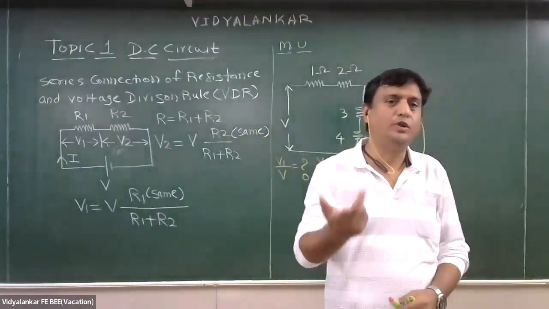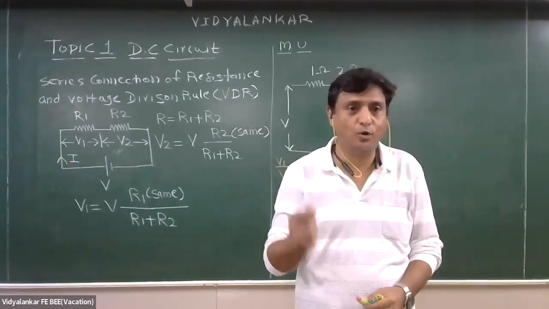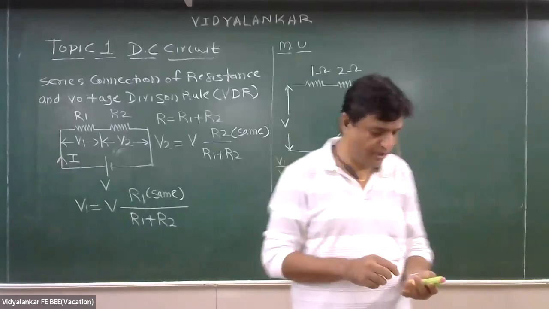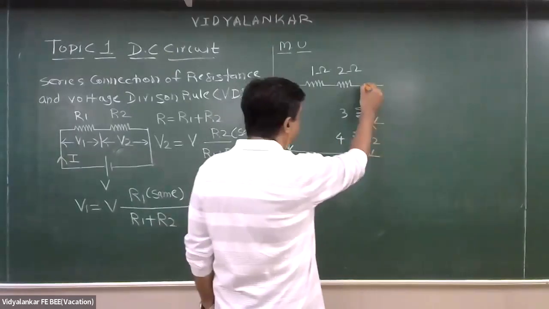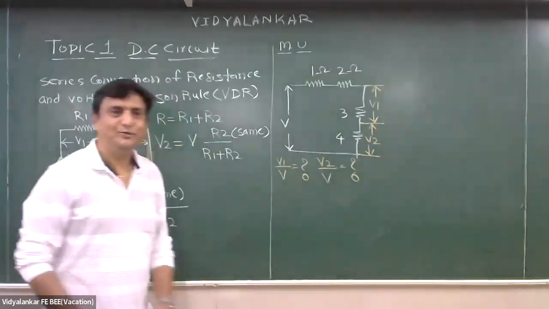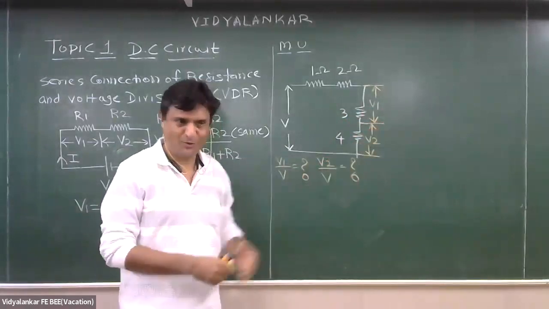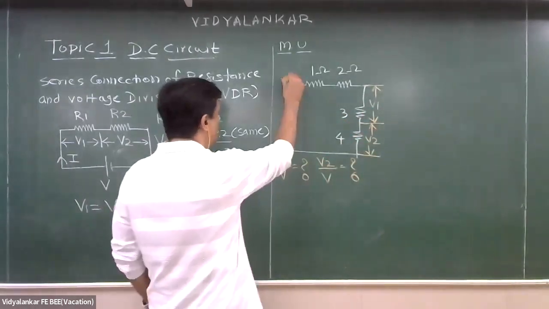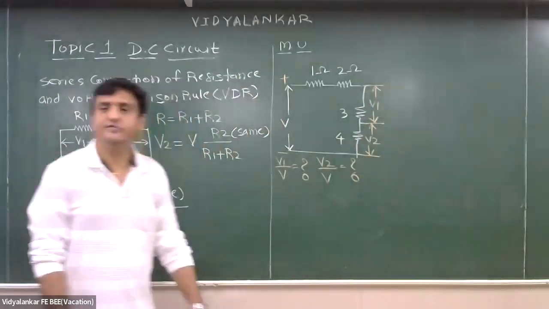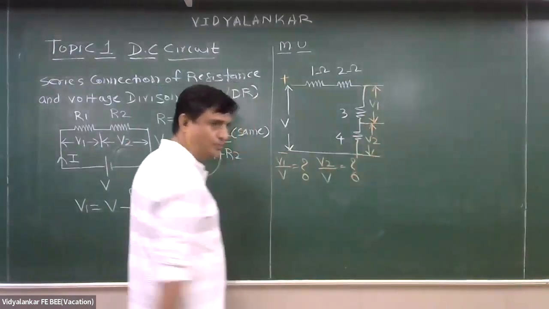V is the supply voltage and V1 and V2 are the voltages measured across 3 ohm and 4 ohm. ये बहुत important होता है because होता क्या है, sometimes this is connected like this and you get surprised कि वोल्टेज दिया है, यहाँ से दिया है, यहाँ से दिया है. You should understand this. So don't worry if it is connected to this, because this is a voltmeter which is measuring V1, and this is a voltmeter that is measuring V2.